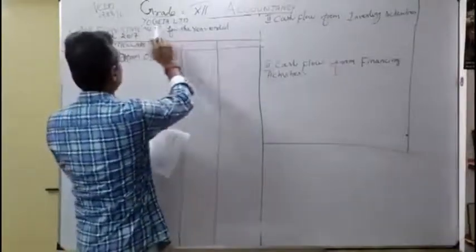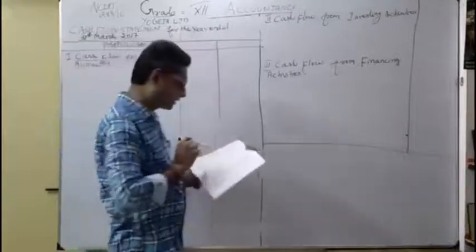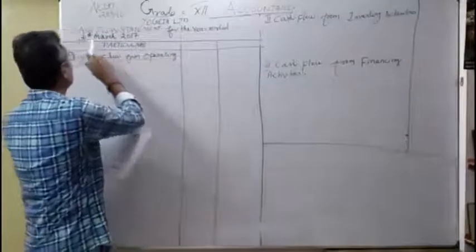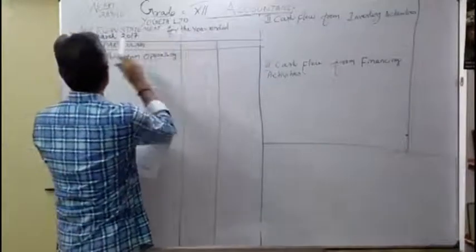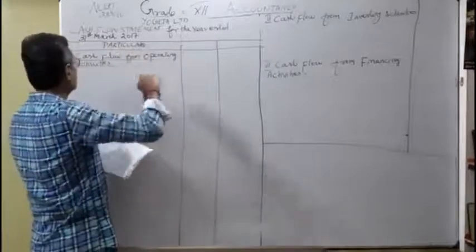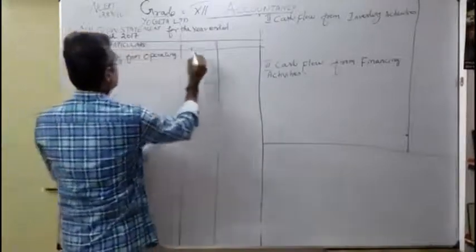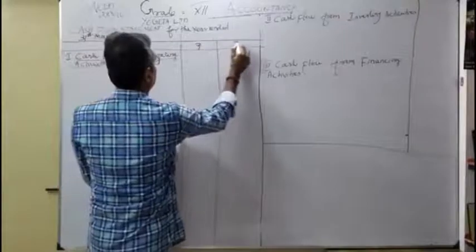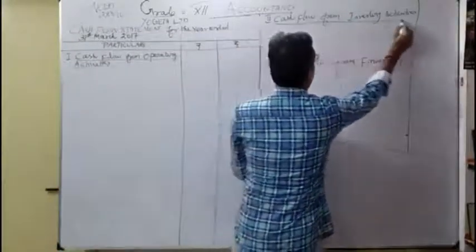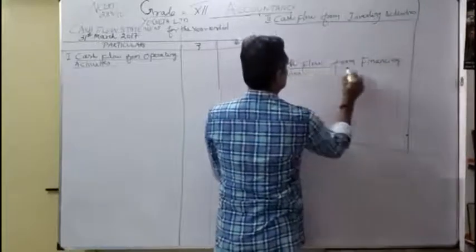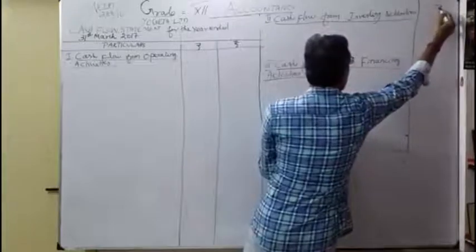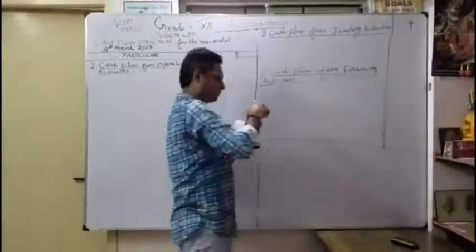So problem number 10 is Yogeta Limited. They have already given the balance sheet in our book. For that, we want to prepare the cash flow statement for the year ended 31st March 2017. Under particulars, we write cash flow from operating activities, thereafter cash flow from investing activities, then cash flow from financing activities. Likewise, you want to classify the 3 activities. That's our first duty.